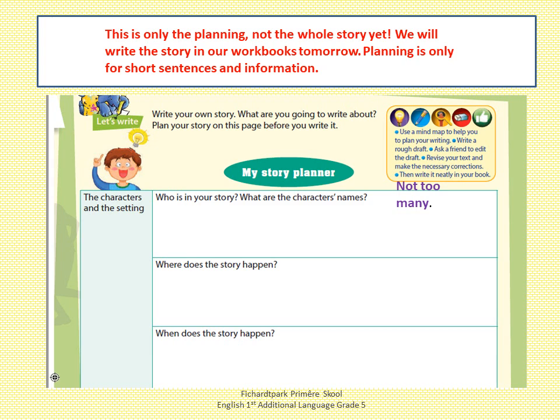Then, where does the story happen? This is something that we call the setting of a story. That is where it takes place. Finally, about the characters and setting, when does this story happen? Here we can say which time of the week or which day. Let's say, for example, this story happens right after school or late at night or on a Saturday.